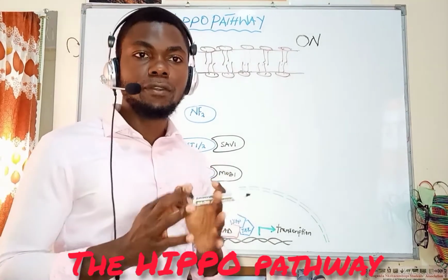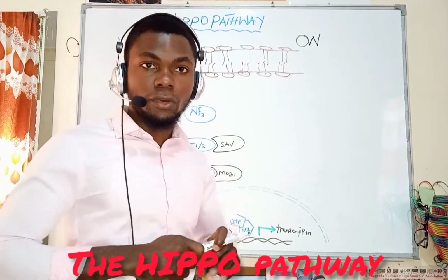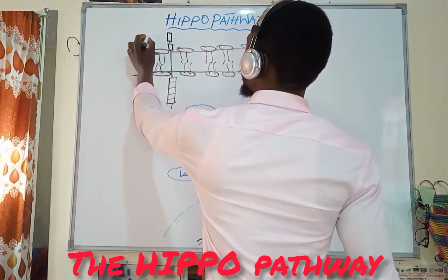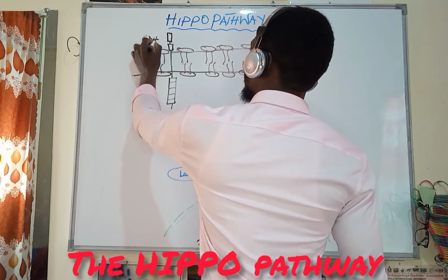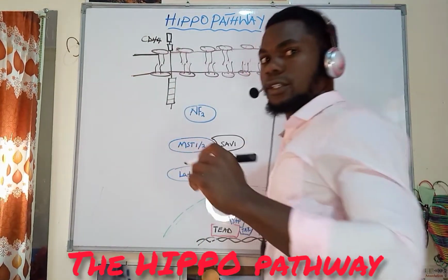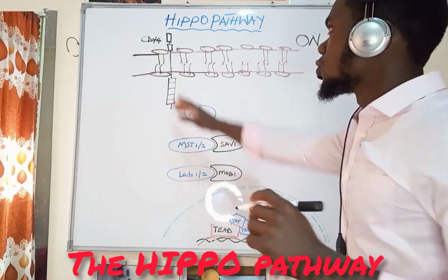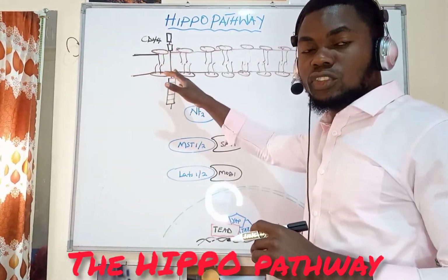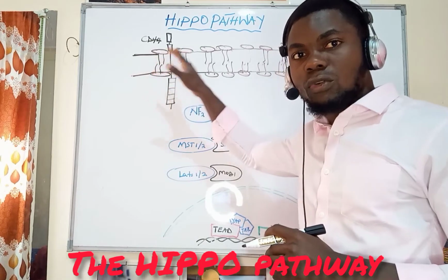So when the pathway is switched on, what are we going to be having? We are going to be having a ligand, for example, CD44 binding to our receptor. So when the ligand binds to our receptor, what is going to happen?